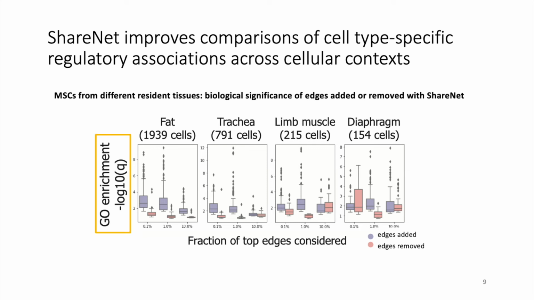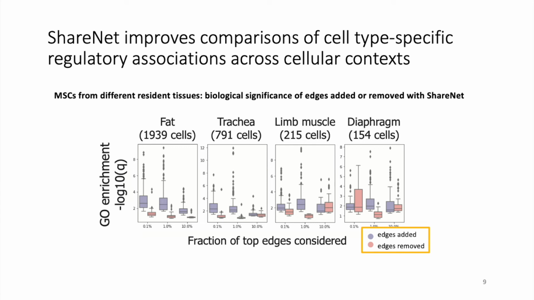ShareNet. Here, the y-axis corresponds to the significance of enrichment for a GO biological process term. The purple box plots represent the significance of the GO terms that are enriched in the edges added when using ShareNet, while the pink box plots represent the significance of GO terms that are enriched in edges that are removed. Across a range of thresholds for retaining top edges in each network, we see that the set of edges that are added when using ShareNet are consistently more strongly enriched for GO biological processes. Meanwhile, edges that are removed tend to have noticeably less functional enrichment.